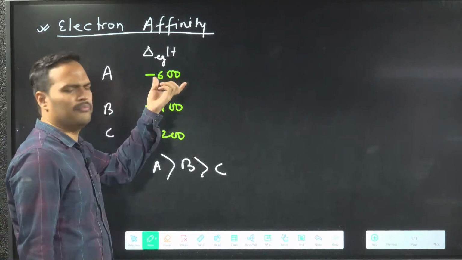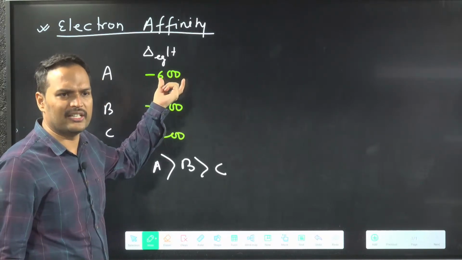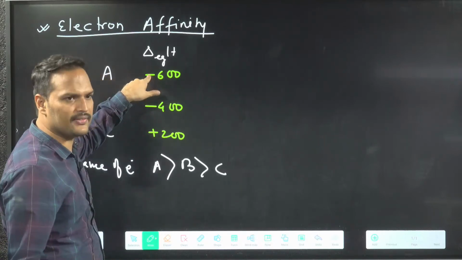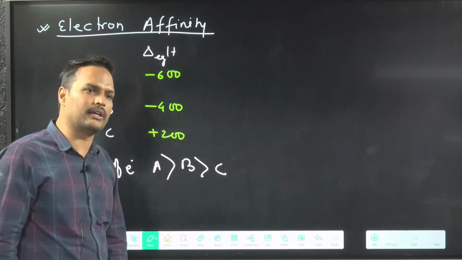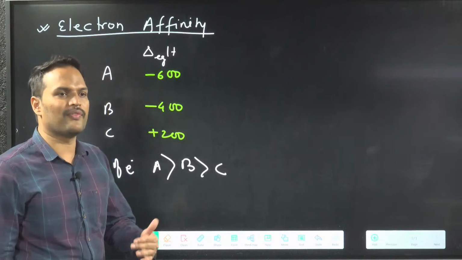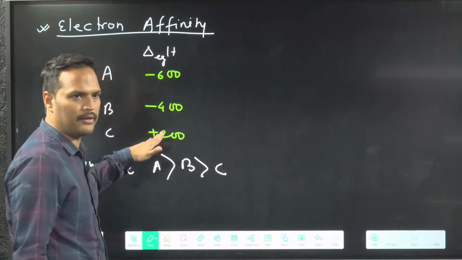Okay, we understand that minus 600 amount of energy is released, but if you see with the sign, then this is less value. Minus 600 is less value as compared to plus 200. So there will be a bit of confusion in this. Which value is said to be more, this one or this one?